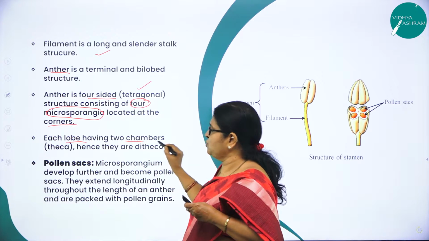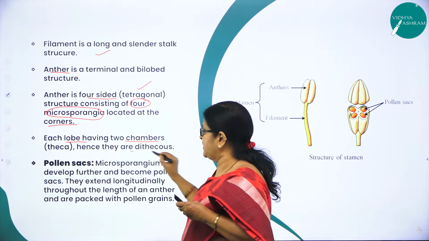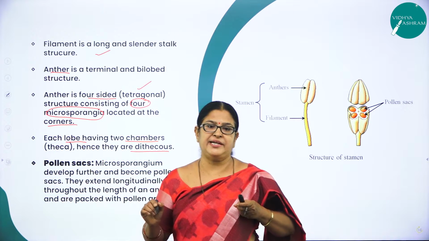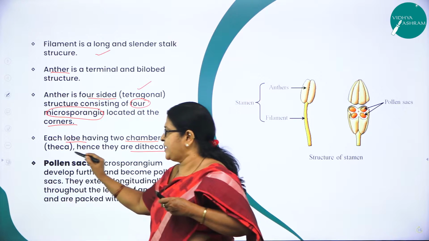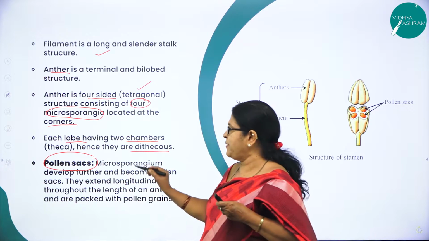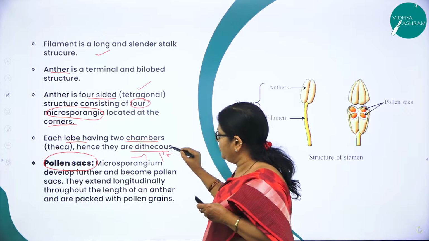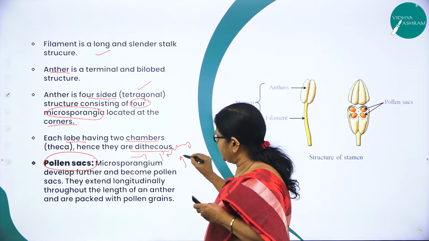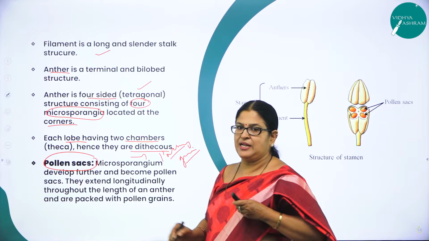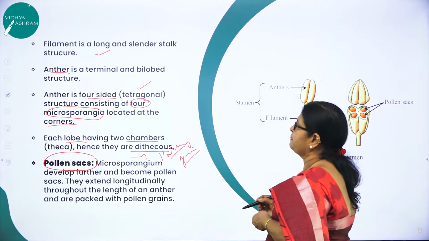Each lobe having 2 chambers, hence the name dithecous. And the microsporangia later develop into what? Pollen sacs. And pollen sacs later produce what? Pollen grains. As I said, pollen grains are nothing but the male gametes, right?